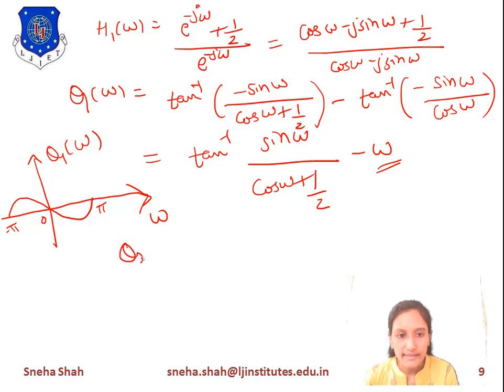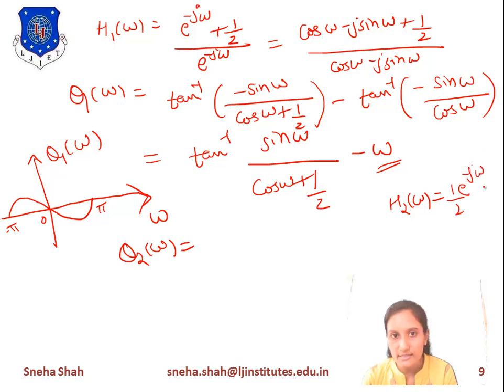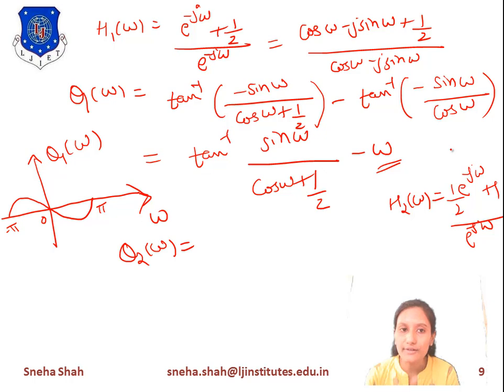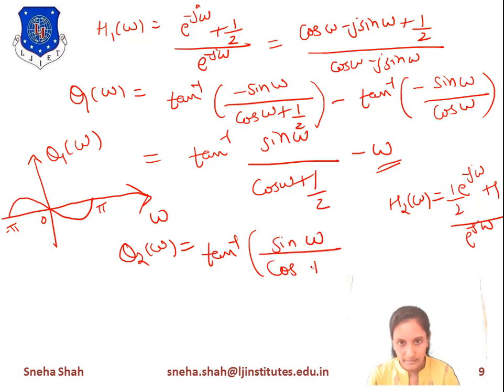Similarly, if we find the value of theta 2 of omega, theta 2 of omega will be found from the value of h2 of omega. And the value of h2 of omega equals 1 by 2 times e raised to minus j omega plus 1 upon e raised to minus j omega. If we take e raised to minus j omega equals cos omega minus j sin omega, and find the phase angle as tan inverse of imaginary part upon real part, the final value of theta 2 of omega equals tan inverse sin omega upon cos omega plus 2, minus omega.